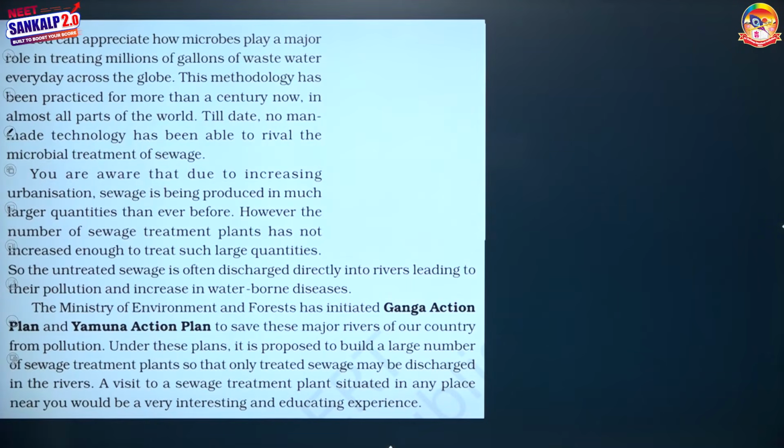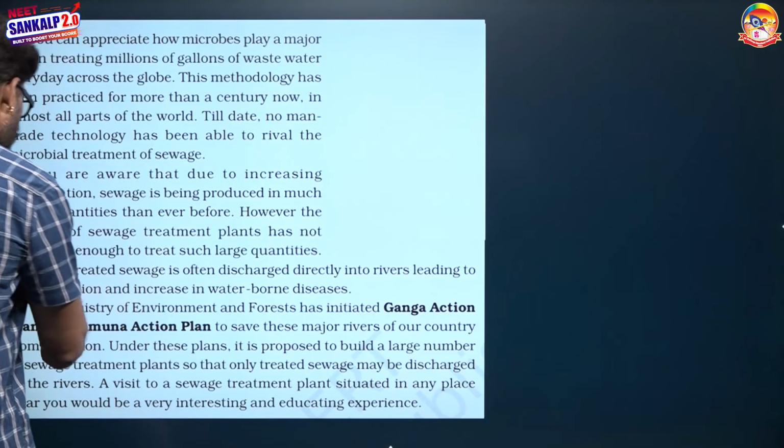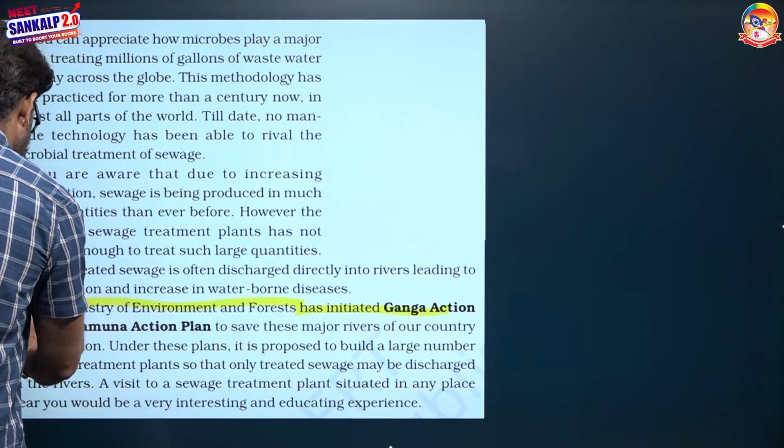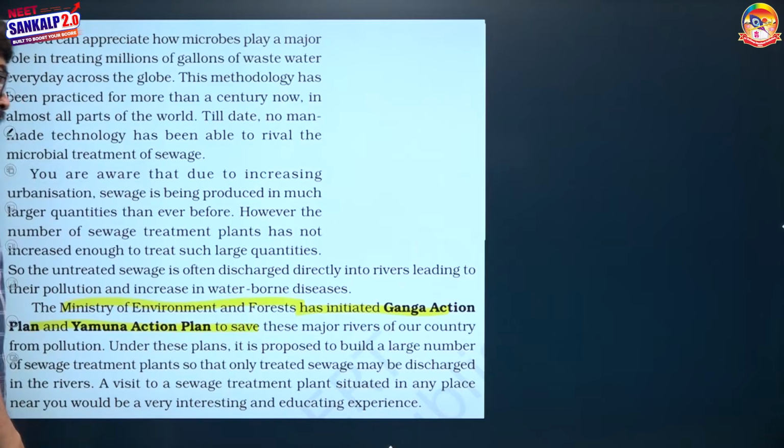Here they mention that no kind of waste can be freely released into our rivers and water bodies. The Ministry of Environment and Forests has initiated the Ganga Action Plan and Yamuna Action Plan to save the major rivers of our country. Under these plans, it is proposed to build a large number of sewage treatment plants so that only treated sewage may be discharged into the rivers.